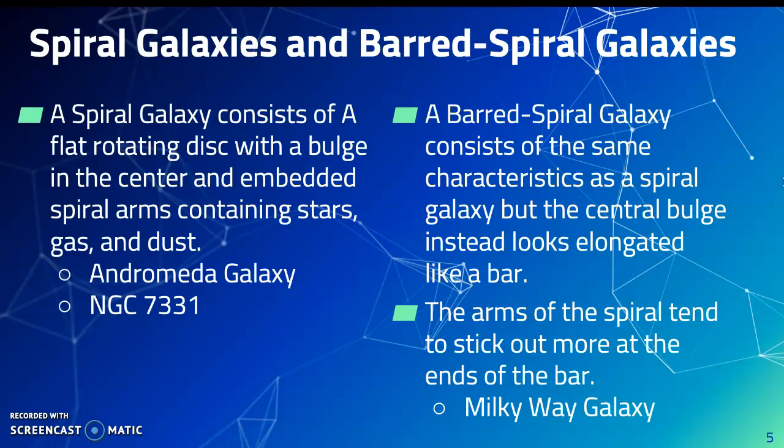The Andromeda Galaxy is said to be very similar to our galaxy, which is the Milky Way Galaxy, and NGC 7331 is said to be our long-lost twin galaxy. And though they're very similar, they have one important difference, and that is that the Milky Way Galaxy is a barred spiral galaxy. It essentially consists of the same characteristics as a spiral galaxy, but the central bulge within it instead looks elongated like a bar, and the arms of the spiral tend to stick out a little bit more. And I'm going to be showing some examples of these galaxies and their differences in the next couple slides.